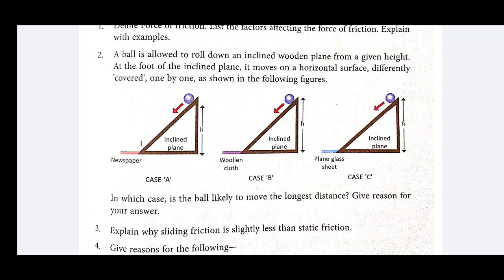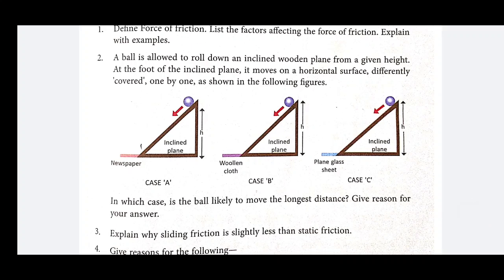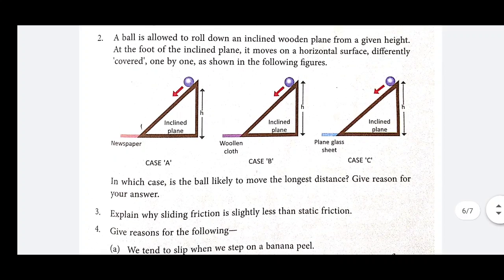In first, newspaper is placed here. In second, woolen cloth is placed here, and in third case, C, a plain glass sheet is placed. Now, in which case is the ball likely to move the longest distance?